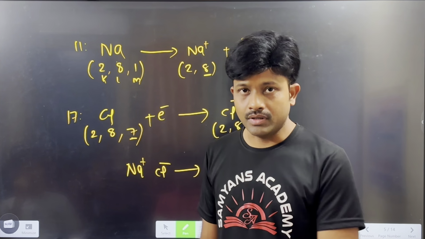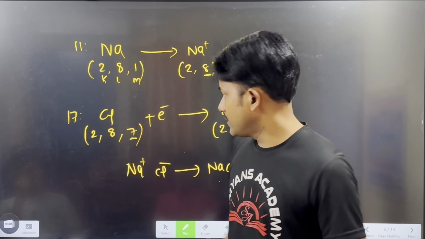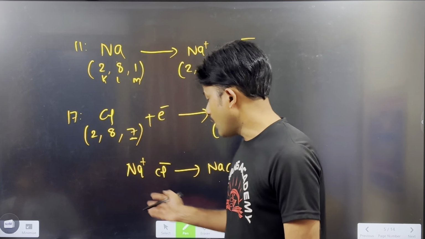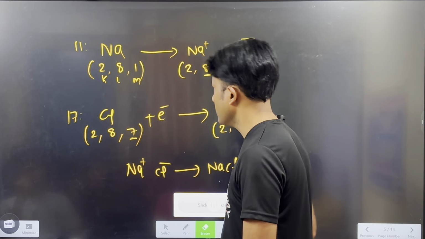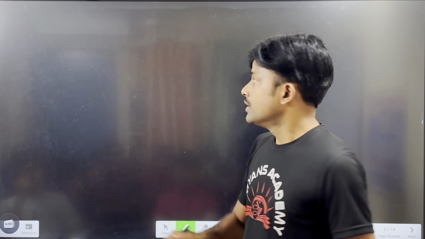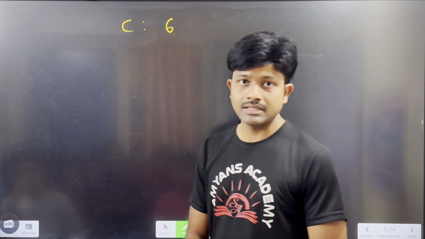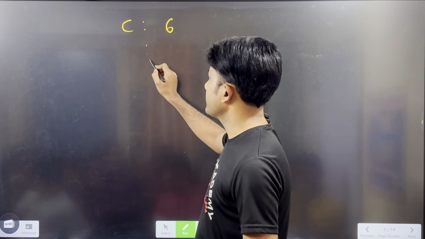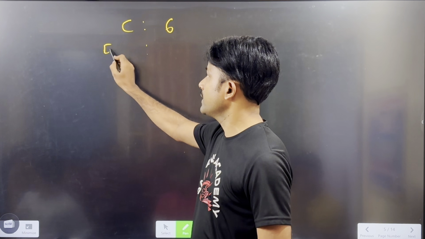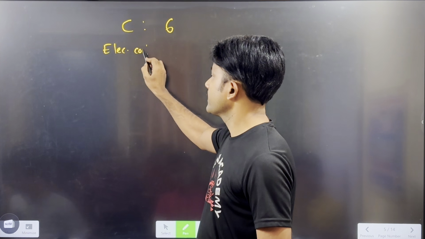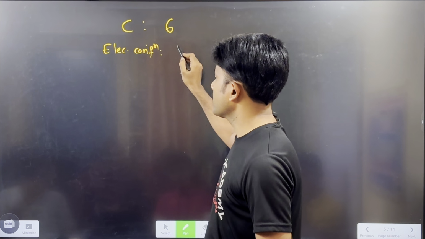Whereas in the case of covalent compounds, they do not form like this. And how do they form? Let us discuss now. When you consider carbon, carbon atomic number is, can you tell? Carbon atomic number is 6. What is its electron configuration? Can you tell the carbon electron configuration?